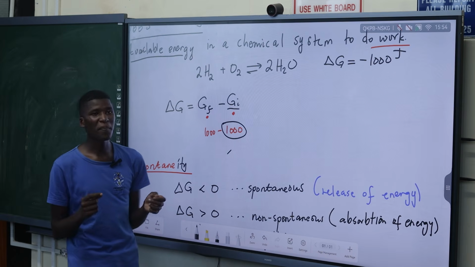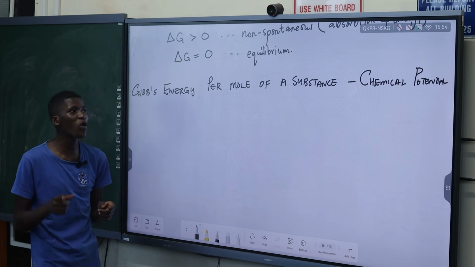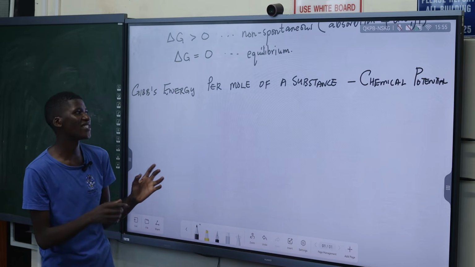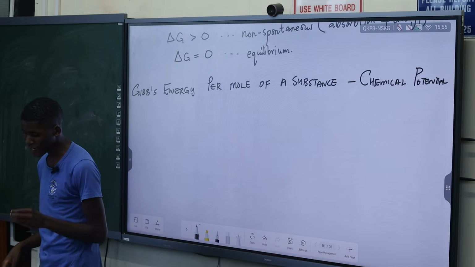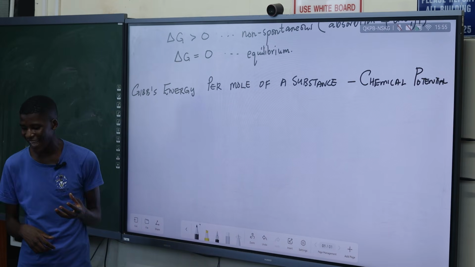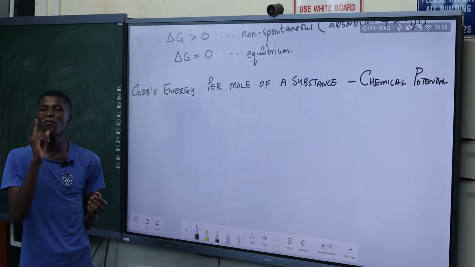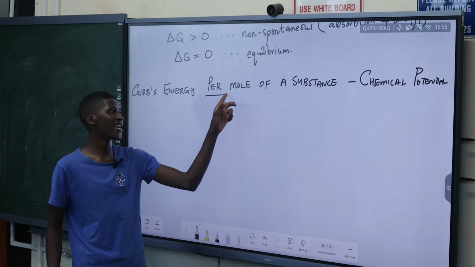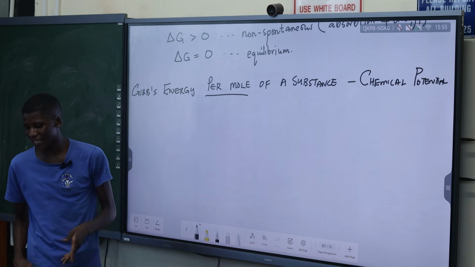So basically the energy contribution of 1 mole of a substance to the total energy, what do we call it? Chemical potential. So a chemical potential is basically the Gibbs energy per free particle. It just describes what is the contribution of each and every particle. But since we are collecting as a mole, what is the contribution of each and every mole of particles?